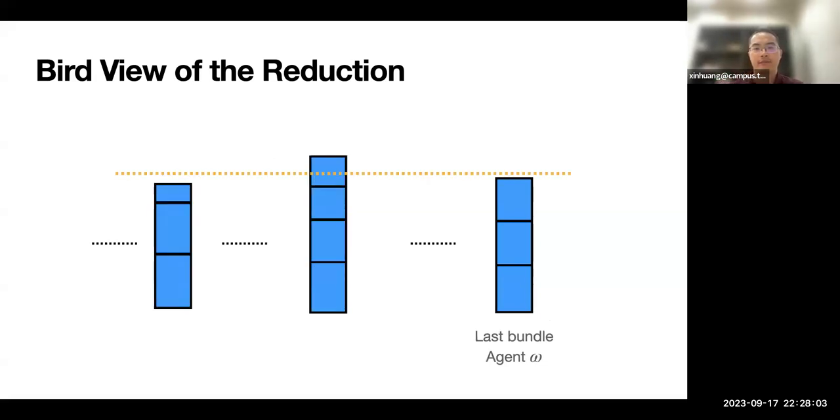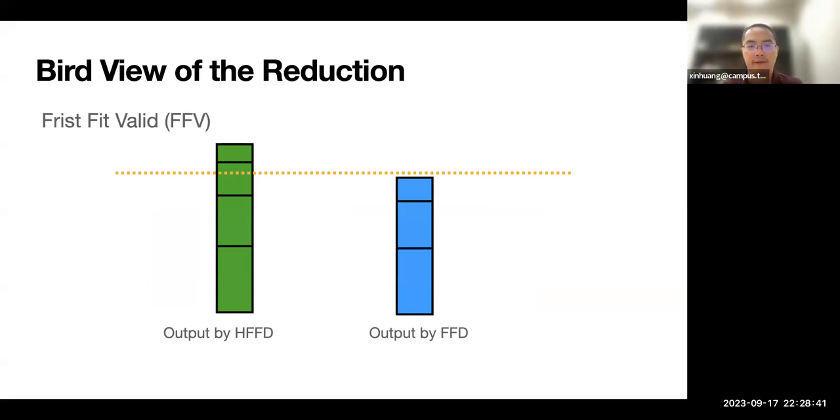Okay, after we choose this valuation, then obviously, if we look from the angle of job scheduling, there may be some invalid part, that means it will exceed the threshold. But it's not an arbitrary one. For this agent omega, we have a useful property called first fit valid. Okay, what is this first fit valid?